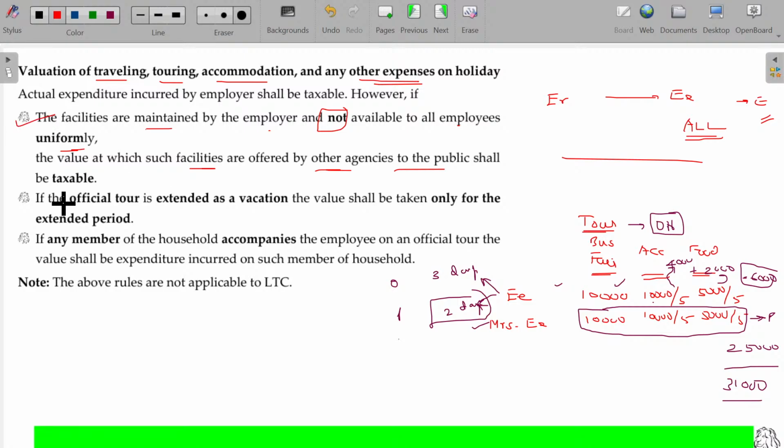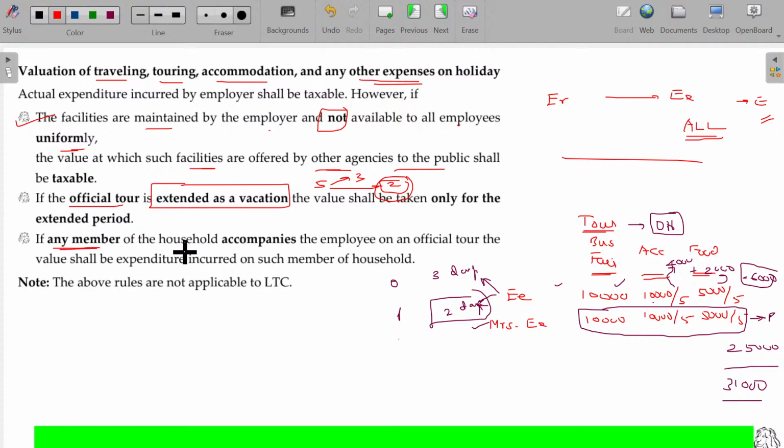Number one. An official tour is extended as a vacation. So here, for the official tour he has taken 5 days, but out of that maybe 3 days are the official tour and 2 days are extended as personal. For the 2 extended days, you calculate the value the way we have calculated, and that will be taxable.